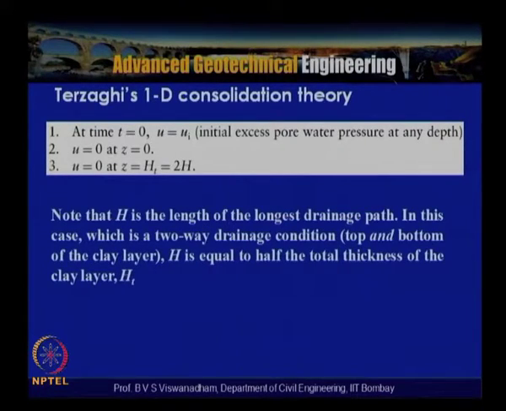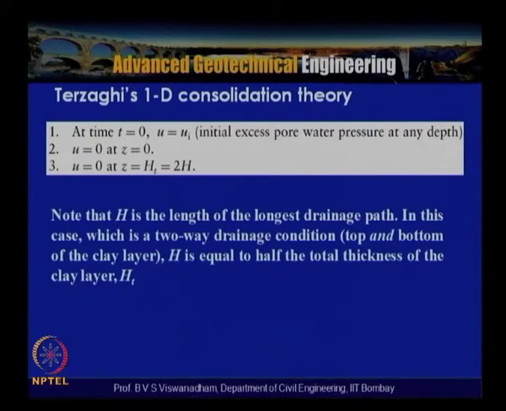If you have a clay layer sandwiched between, let us say, sand layers at top and bottom, and the thickness of the clay is 2H, then the top portion of H will flow toward the upper layer, and the water in the bottom portion of H of the clay layer will flow downward.